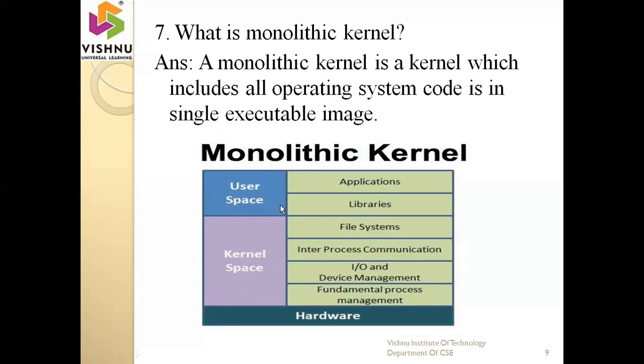So user space contains application programs and library programs. Within the kernel space, you have to execute file systems, inter-process communication, IO and device management, fundamental process management. All these tasks can be performed within a single kernel space. Okay, that is the main point in case of monolithic kernel. After performing this, or after identifying information, the data will carry forward to the hardware.